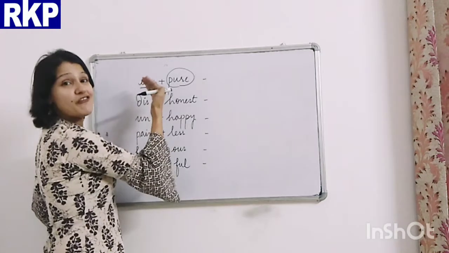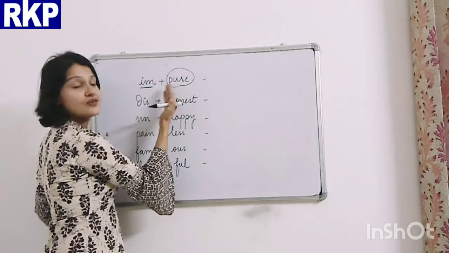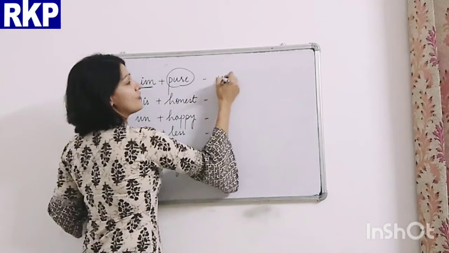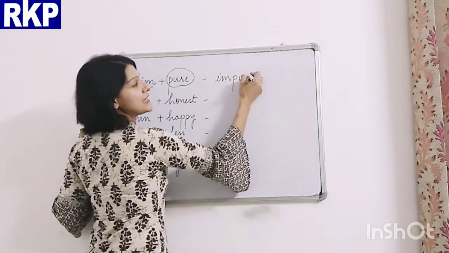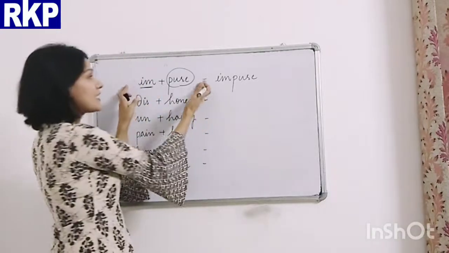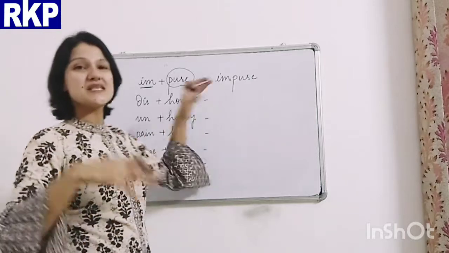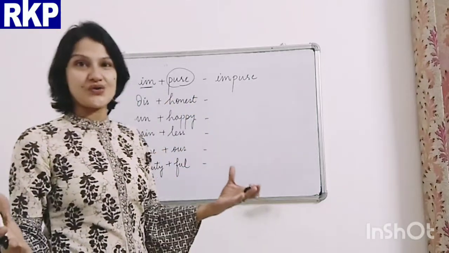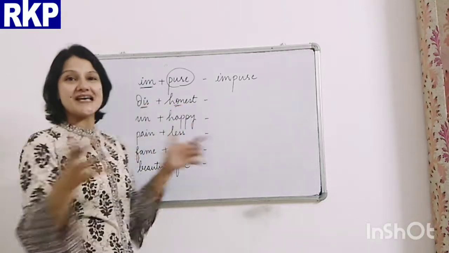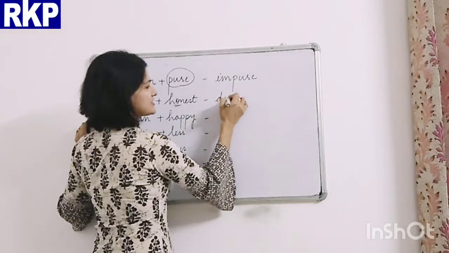Now this is a prefix, and we are adding it before this adjective. But its meaning entirely changes when we combine these two things together. It becomes impure. Now next is dis plus honest. Dishonest.